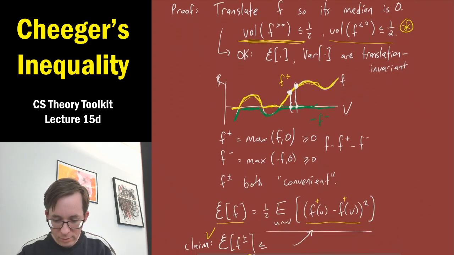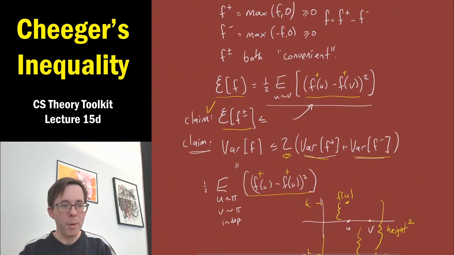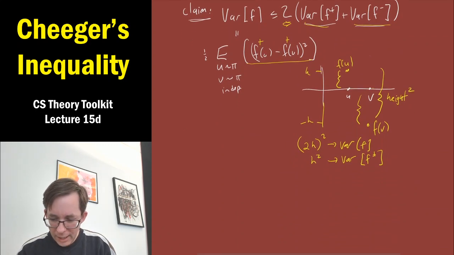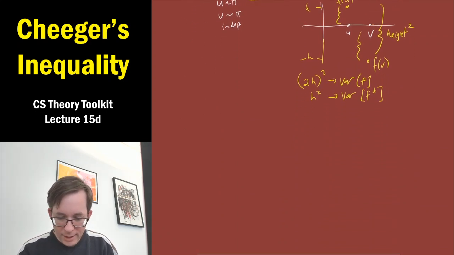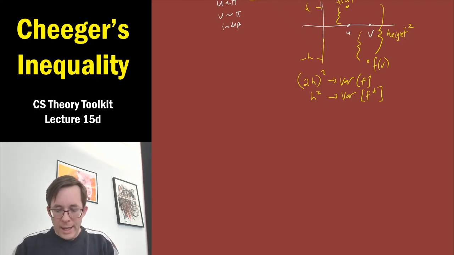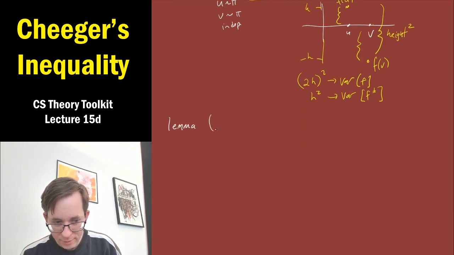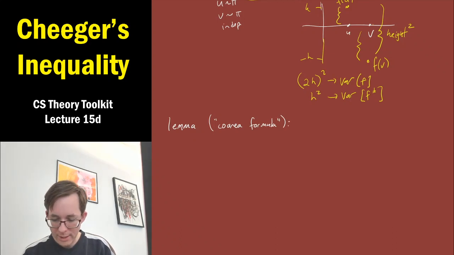Okay, great. So now, it's been a lot of warm-up. We'll finally get to what I really consider the proof of Cheeger's inequality. And it goes back to this idea I mentioned at the beginning of the proof. And we're going to need a lemma, but a crucial lemma. This lemma, in fact, has a fancy name in calculus. It's sometimes called the co-area formula in analysis, but it's pretty simple in the context of graphs.